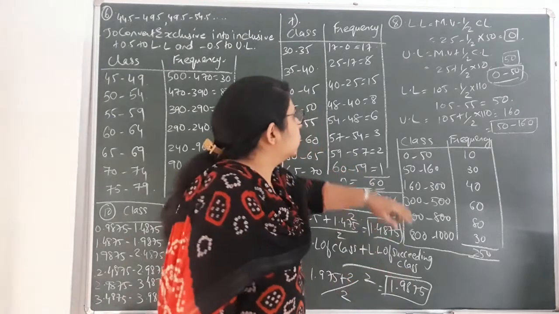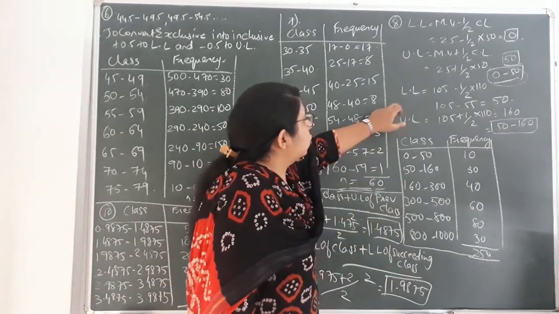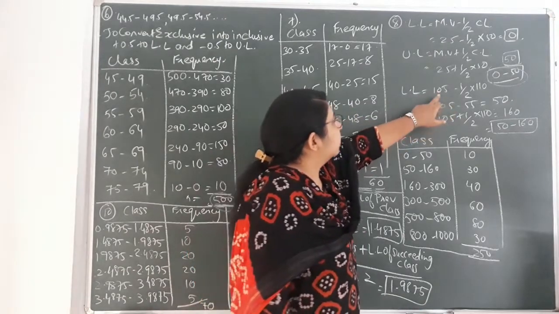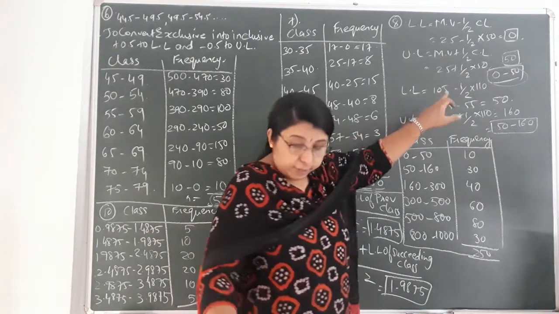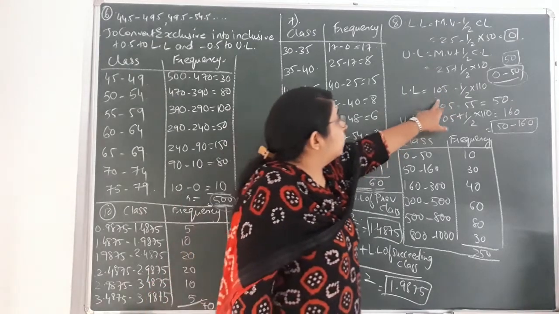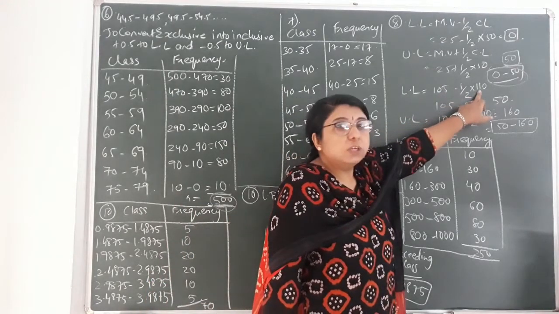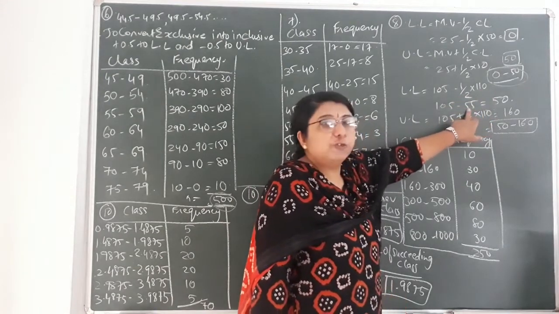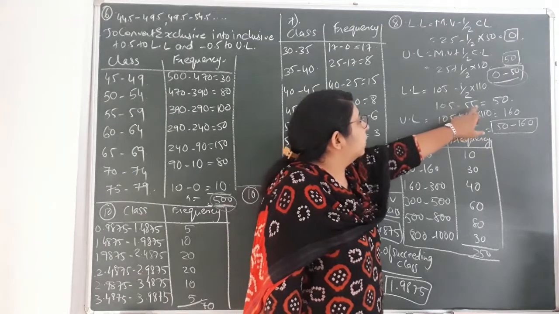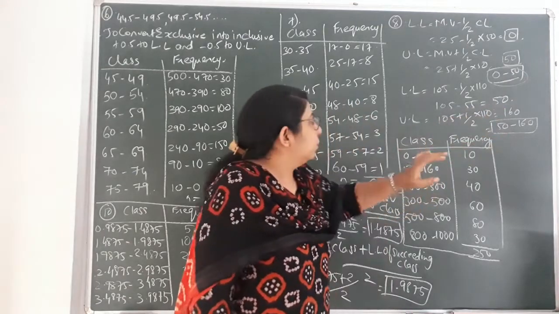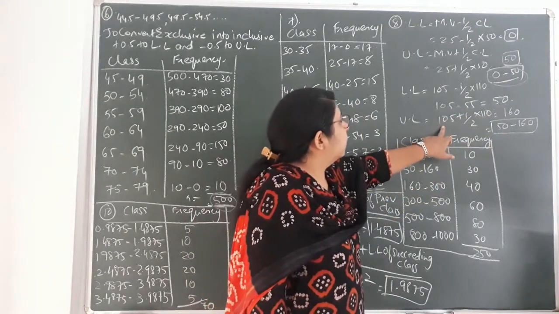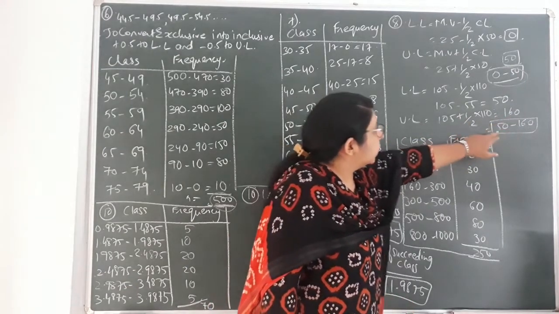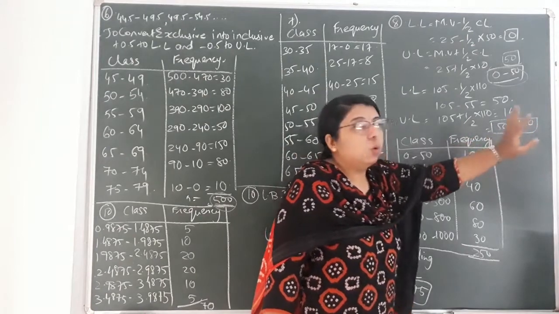Okay. So second class also I found out over here, lower limit, again formula I have not written, that is mid value minus half of class length. Second mid value that is given to you, 105, you can see in the question. 105 minus half of class length is also given to you, that is 110. Okay, so half of 110 that would come to 55. So 105 minus 55 would come to 50. In the same way, upper limit, that is 105 plus 55, it would come to 160. So the second class that we have got, that is 50 to 160.